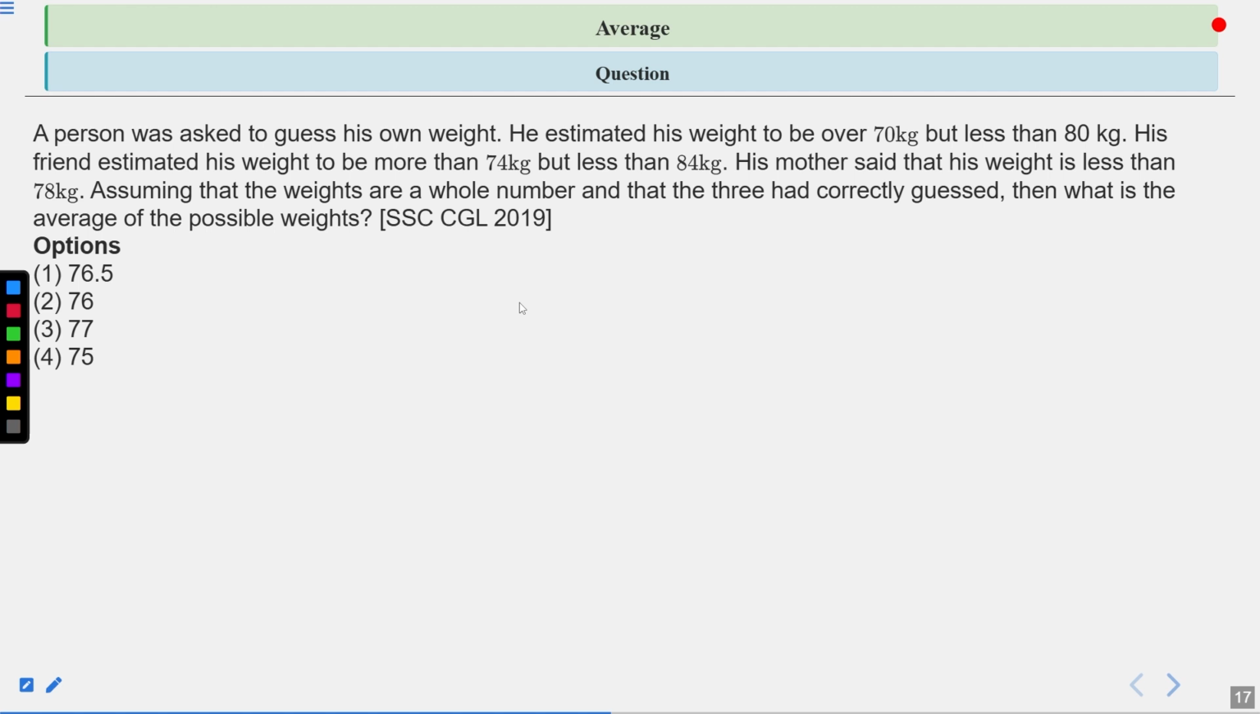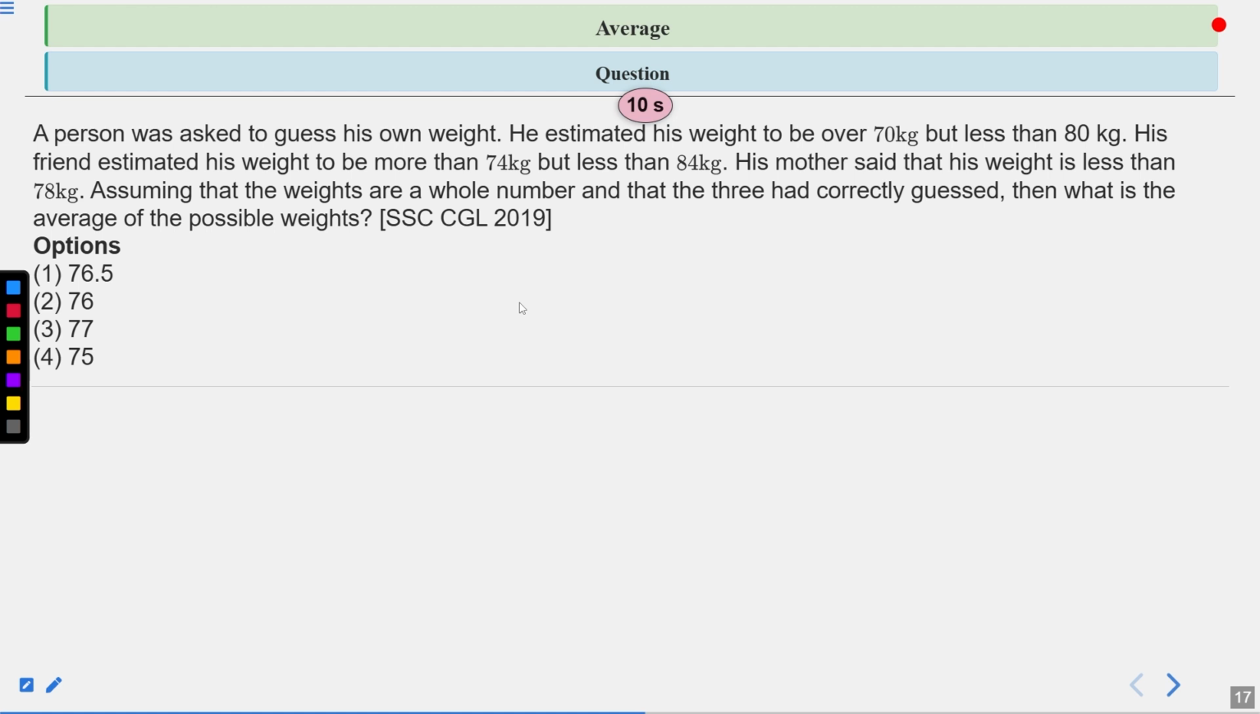Assuming that the weights are whole numbers and that all three had guessed correctly, what is the average of the possible weights? This question was asked in the SSC CGL exam in 2019. There are 4 options. First is 76.5, second is 76 kg, third is 77 kg, and fourth is 75 kg.